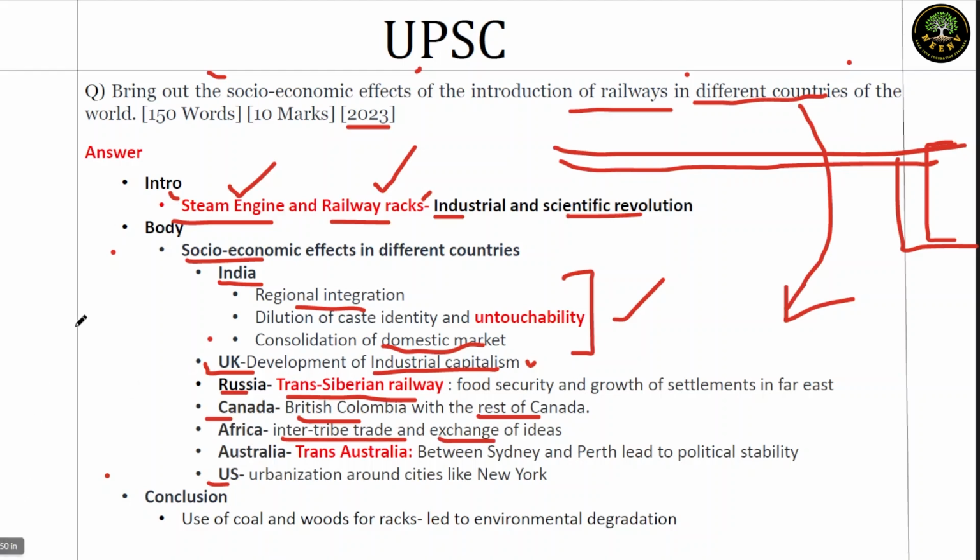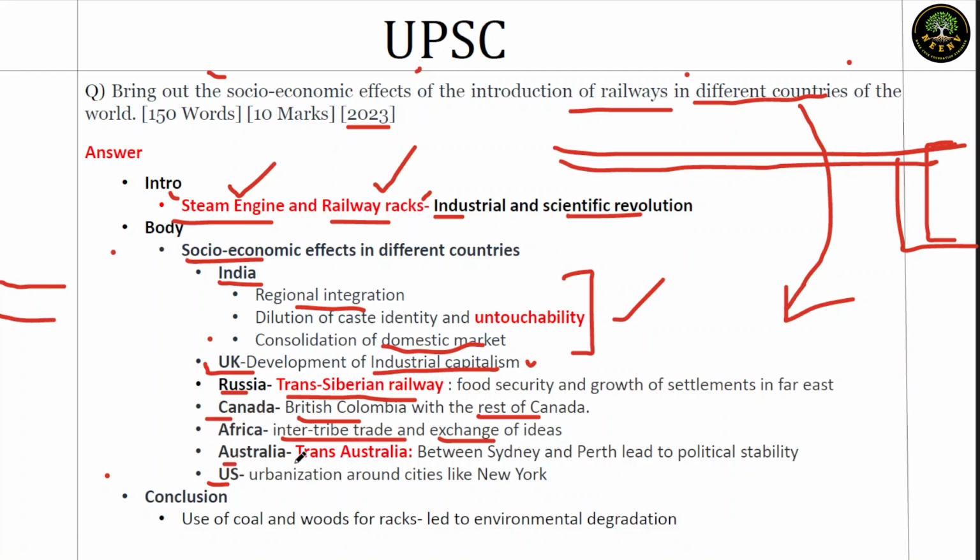So everywhere the socio-economic impact is kind of similar. It is integration that is happening, exchange of ideas that is happening. Now we are talking about a globalized world. And what enabled the globalized world? The interconnectedness through air route as well as social media or internet. So at that time, something like globalization was started with railways. So the same impact can be seen in all the countries.